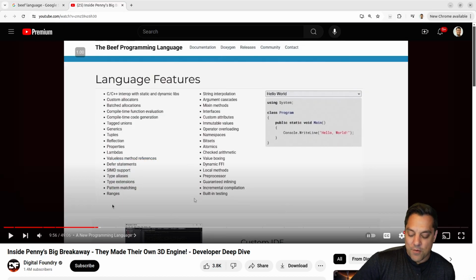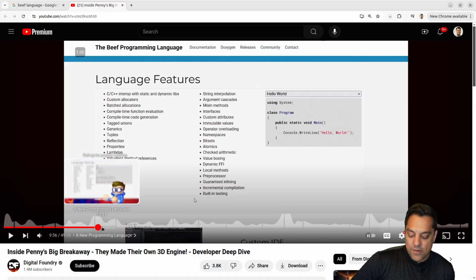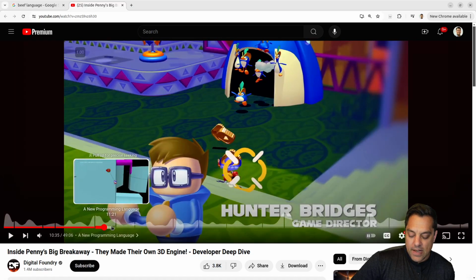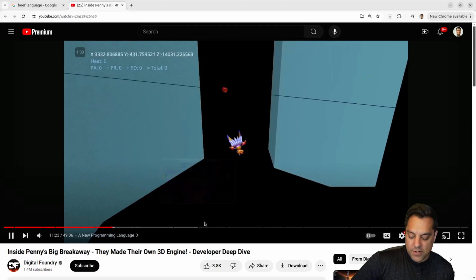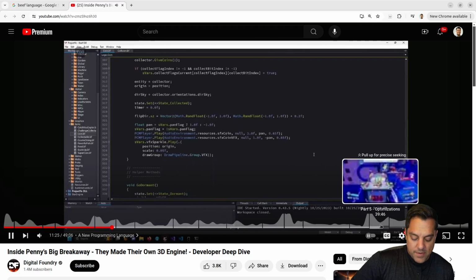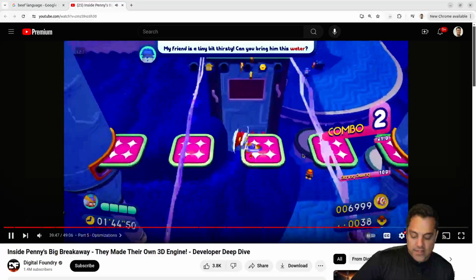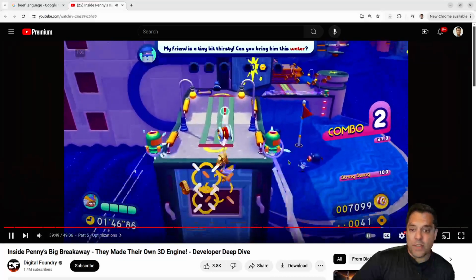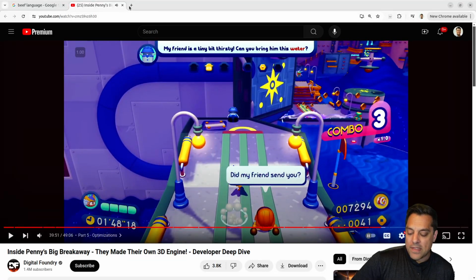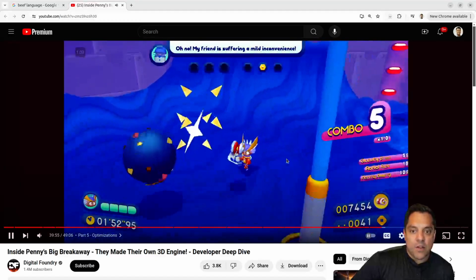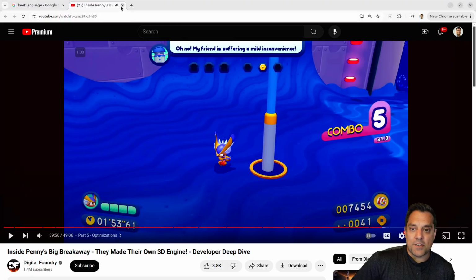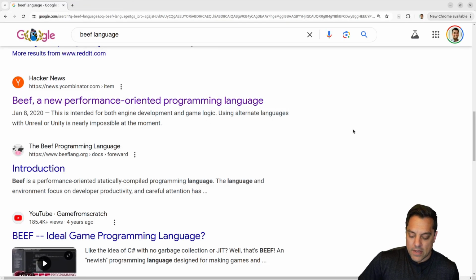I'm going to be curious if we can find out where the name comes from, but basically they use this programming language in this game here. I'll just flip through it and you can see what the game looks like. It looks awesome. These are some of the developer screenshots. Let's find the actual gameplay if we go later in here. So it looks like a super fun game, and this was built in the Beef programming language. I thought this was really cool, and there were some neat things going on visually. Of course, to build this type of beautiful game with animations and lots of polygons and gameplay and all sorts of stuff going on, the language must be interesting. So let's check out the Beef programming language.